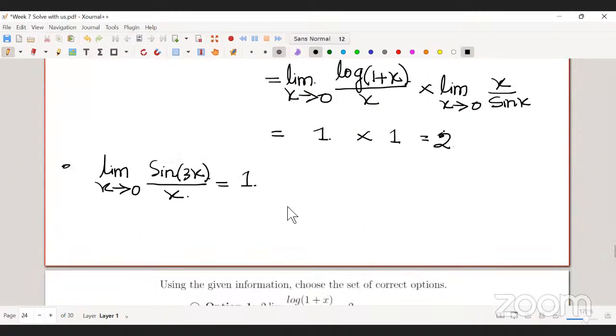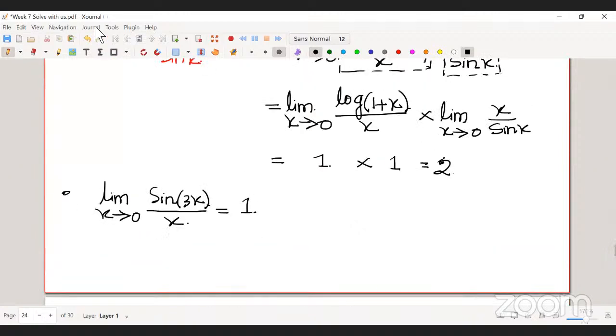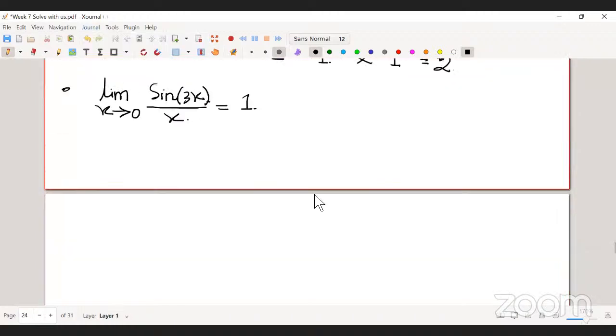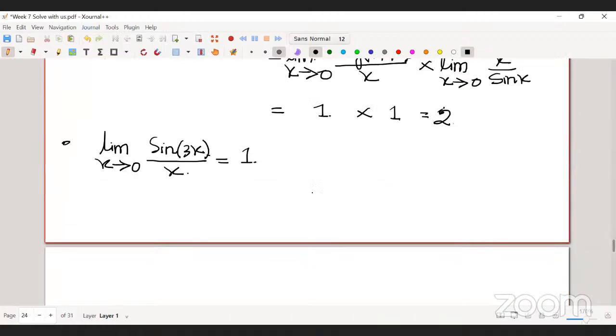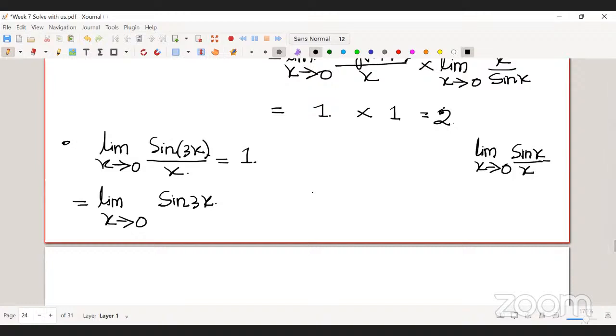How can we compute the limit of this? Sine 3x by 3x, we multiply by 3 and divide by 3. The only thing we know, which is given, is that the limit of sine x by x as x tends to 0 is 1. So using this, we need to compute this.